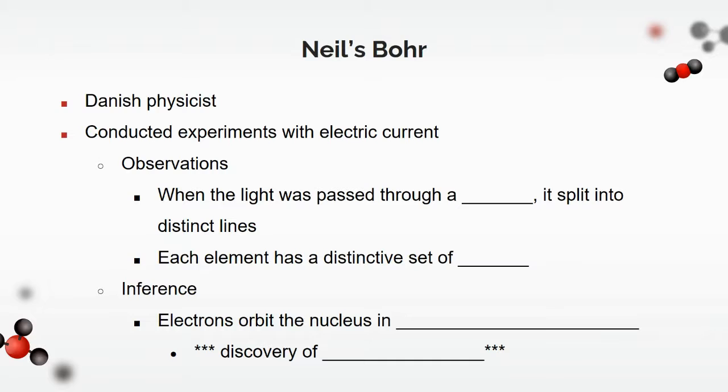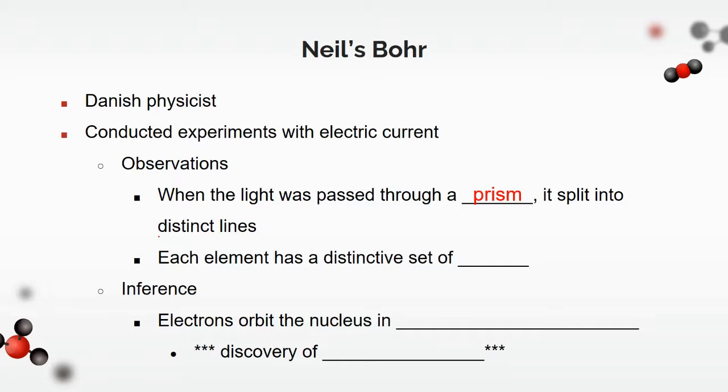And then Niels Bohr came along. Now, Niels Bohr was a Danish physicist, and he also conducted different experiments with electric current. In his experiment, one of the things that he did that was a little bit different, built on the cathode ray tube, is that as light was passed through a prism, it ends up splitting into distinct lines.